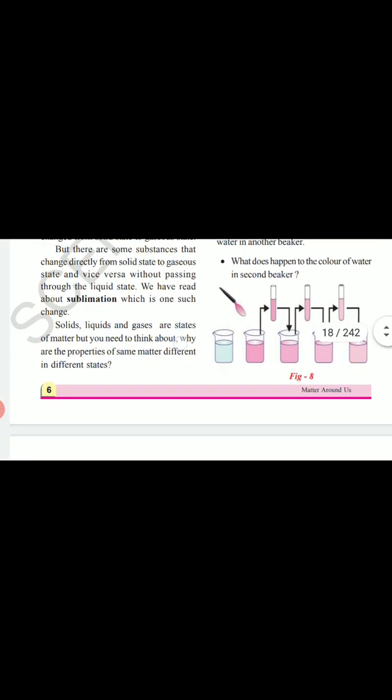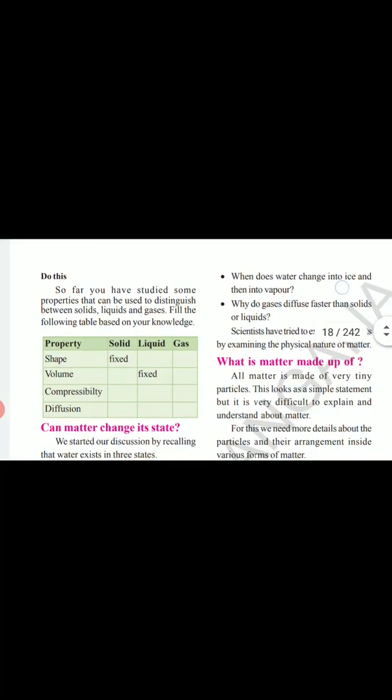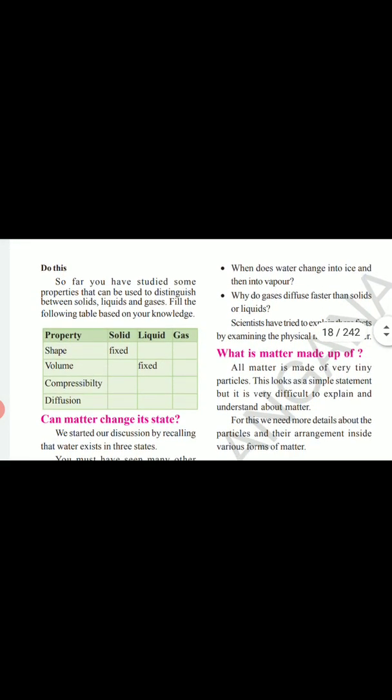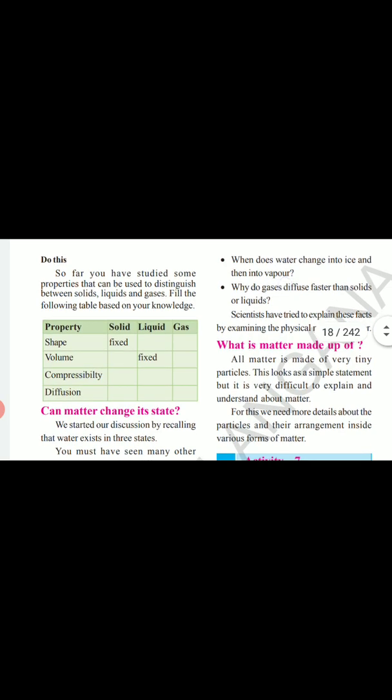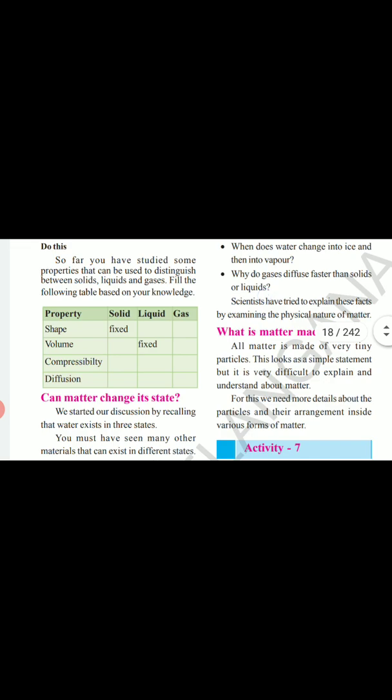Solids, liquids and gases are states of matter, but you need to think about why the properties of the same matter are different in different states. When does water change into ice and then into vapor? Why do gases diffuse faster than solids or liquids?